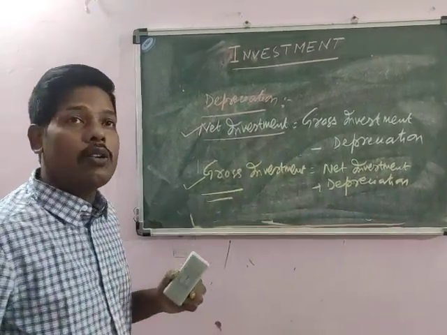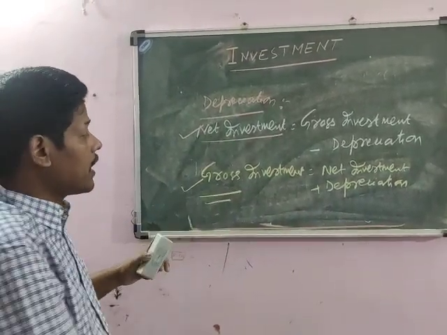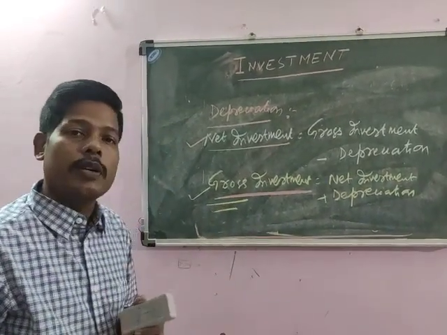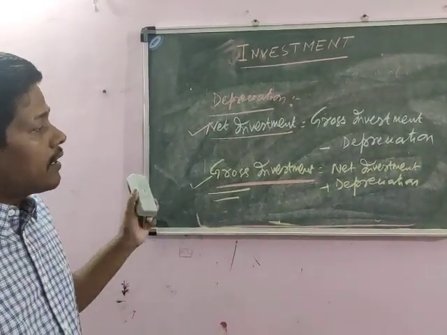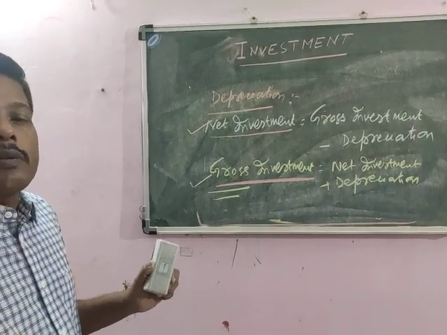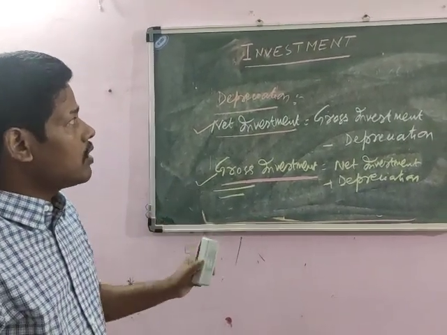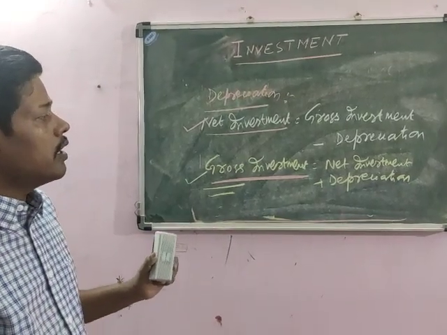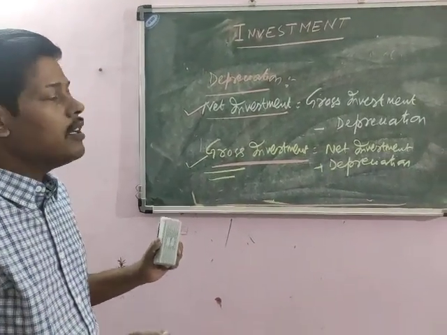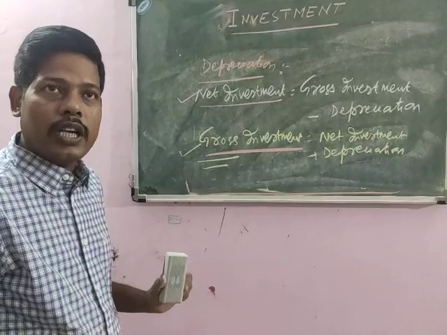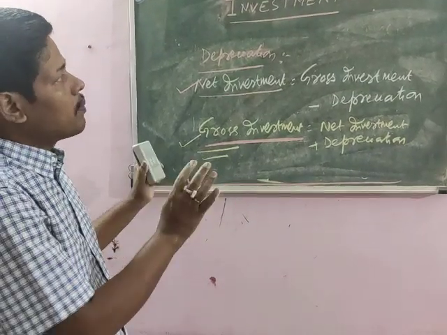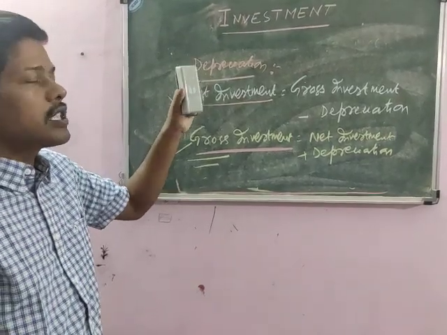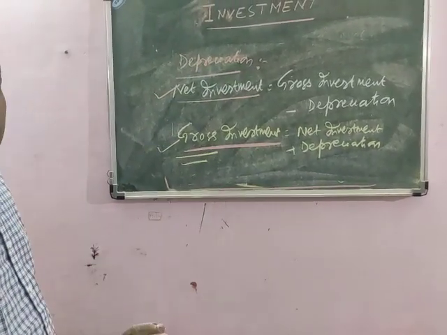When we have to find the gross value of the aggregates of national income, we use the gross investment values. So I think now you are very clear about the concept of depreciation, investment, gross investment and net investment. This is as much as we can discuss under the concept of investment. Thank you all.